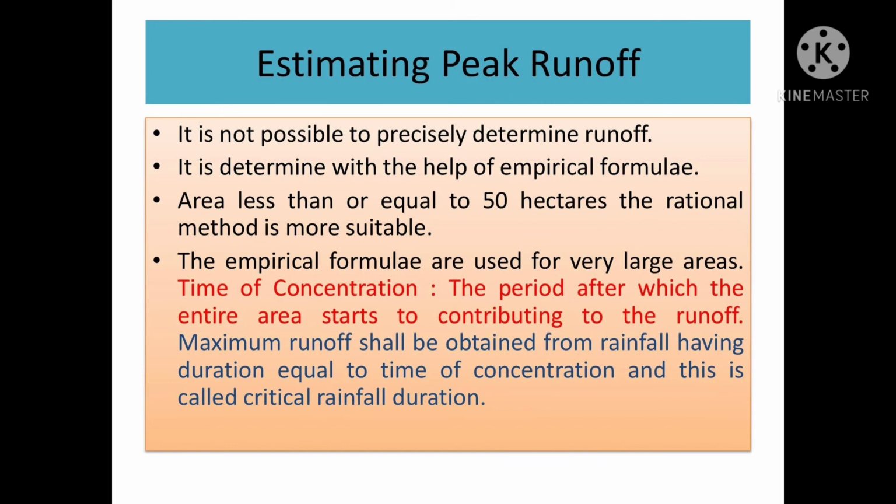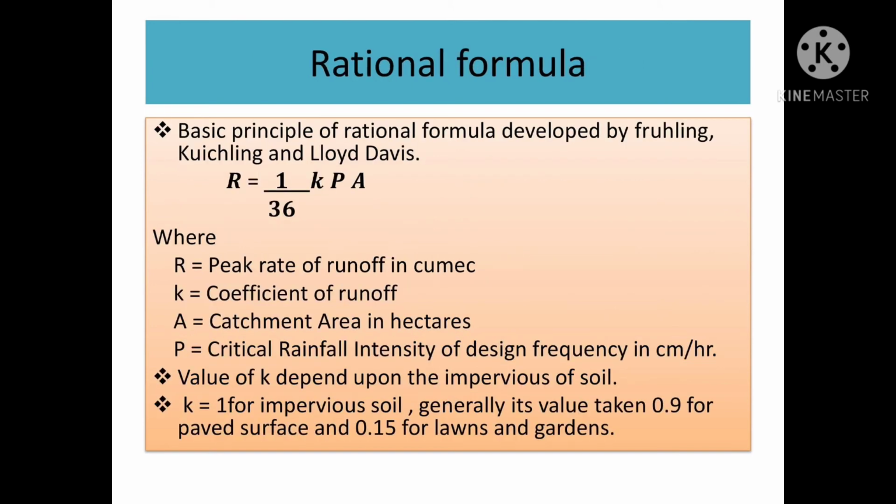It is not possible to precisely determine runoff. It is determined with the help of empirical formulae. For area less than or equal to 50 hectares, the rational method is more suitable. The empirical formulae are used for very large areas. Then some definitions: time of concentration is the period after which the entire area starts contributing to the runoff. Maximum runoff is obtained from rainfall having duration equal to the time of concentration, and this is called the critical rainfall duration.